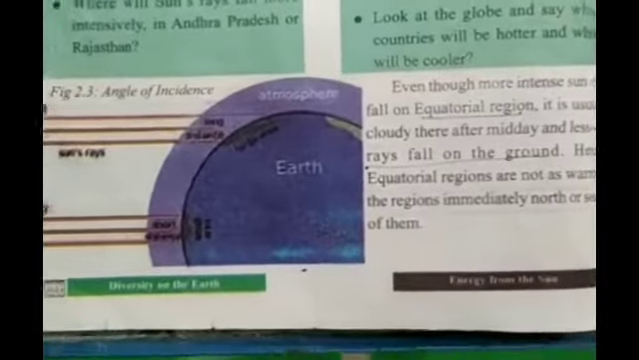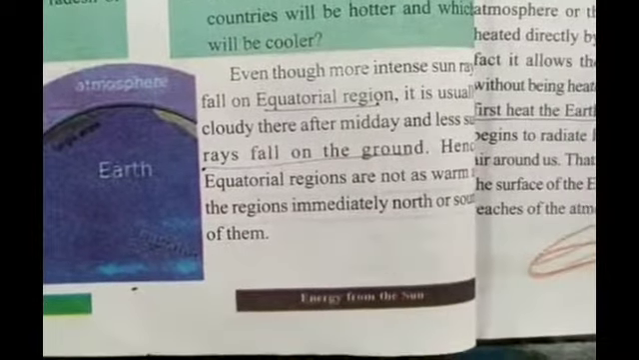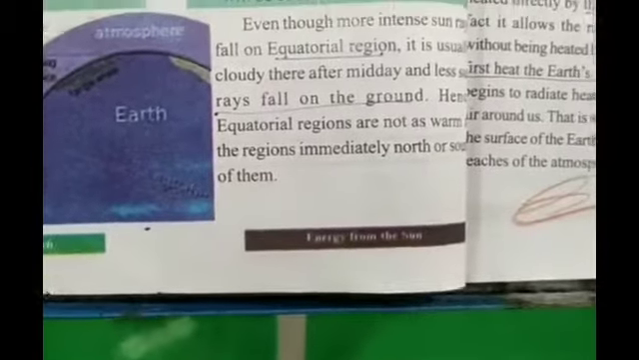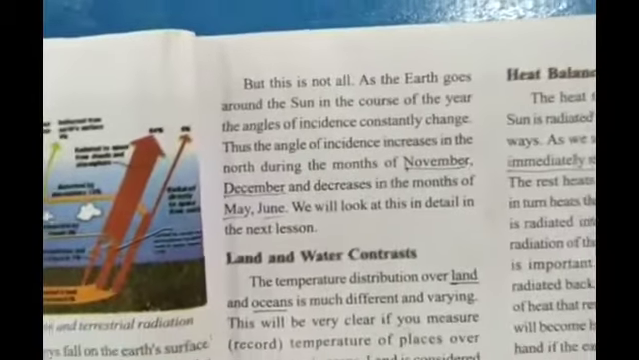Even though more intense sun rays fall on the equatorial region, it is usually cloudy. There are midway and less sun rays fall on the ground. Thus, the angle of incidence increases in the north during the months of November and December and decreases in the months of May and June.